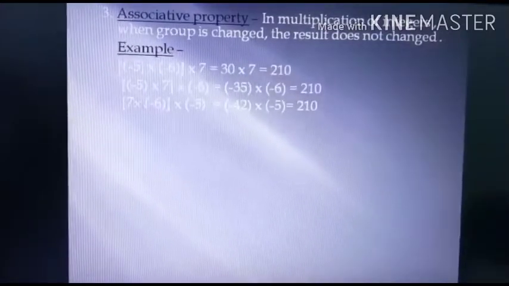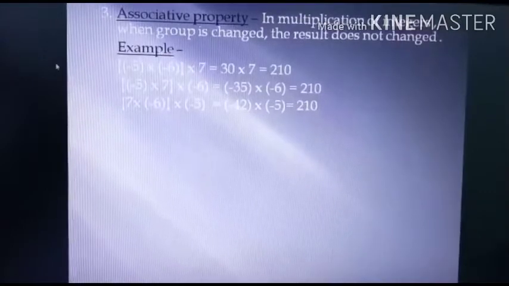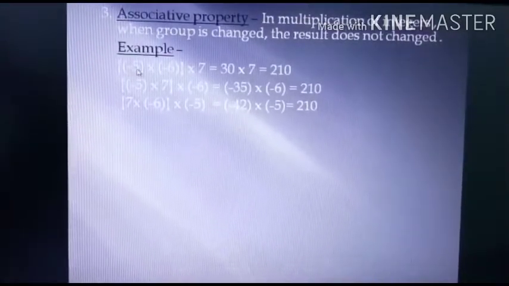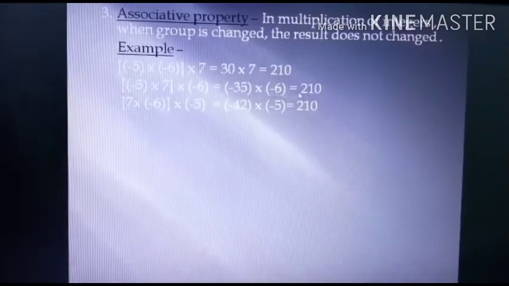Look at the example. Suppose we have to multiply 3 integers, minus 5, minus 6 and 7. In the first case I have multiplied firstly minus 5 and minus 6, then afterwards 7. So the answer of minus 5 into minus 6 is 30. Then after 7, the answer is 210. In the second case I multiplied minus 5 and 7 first. So the answer is minus 35. And later on I multiplied by minus 6. So minus 35 into minus 6 is 210.